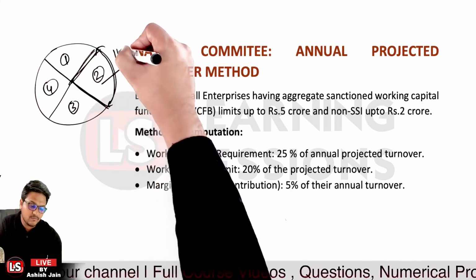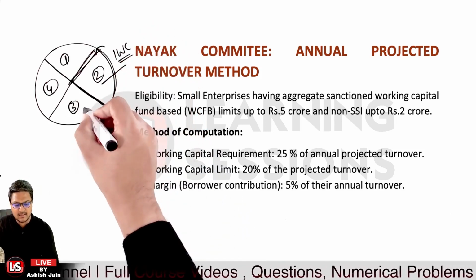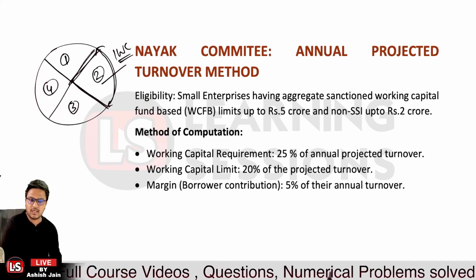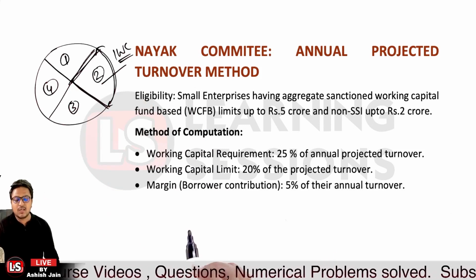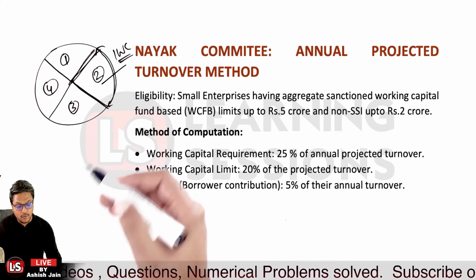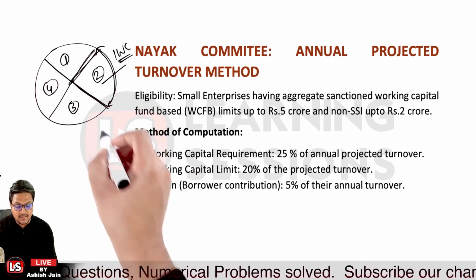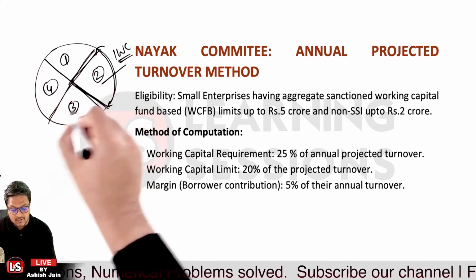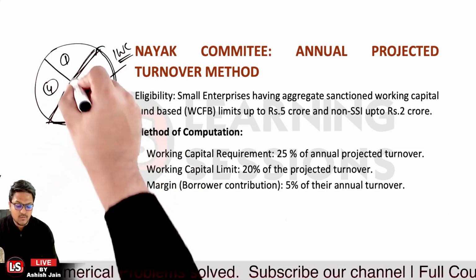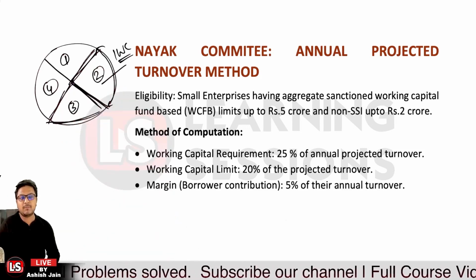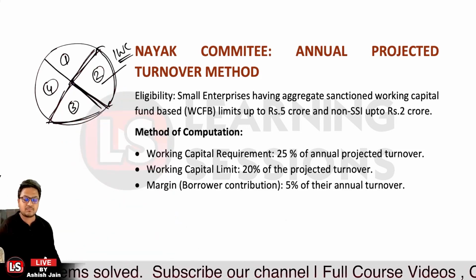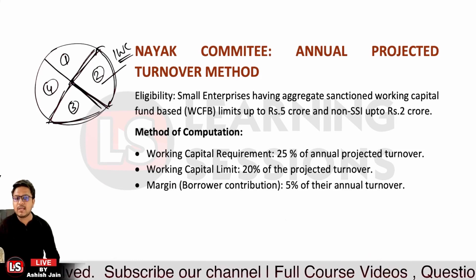This is one working capital cycle, and this is the second, third, and fourth. Is that clear? So they have divided it into 4 parts, each showcasing one operating cycle. Now what will be the total working capital requirement?